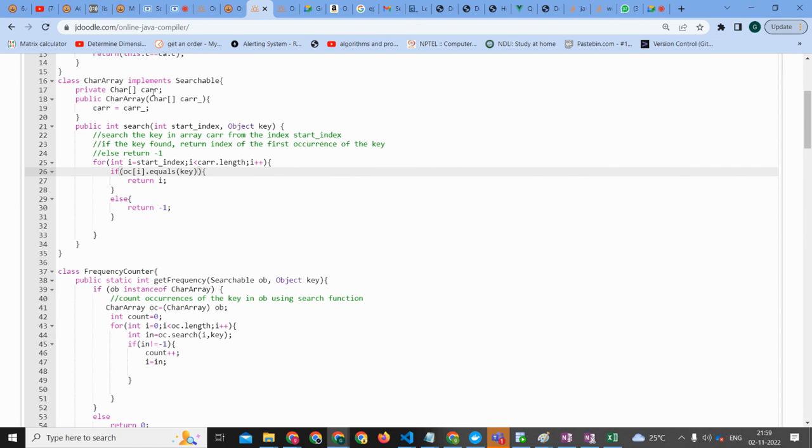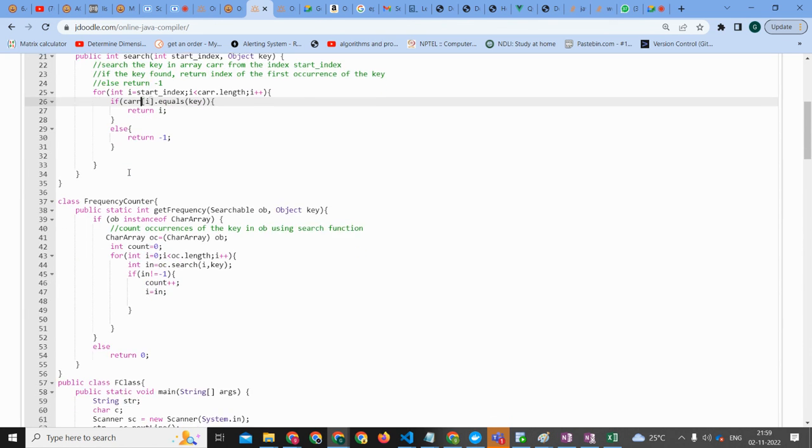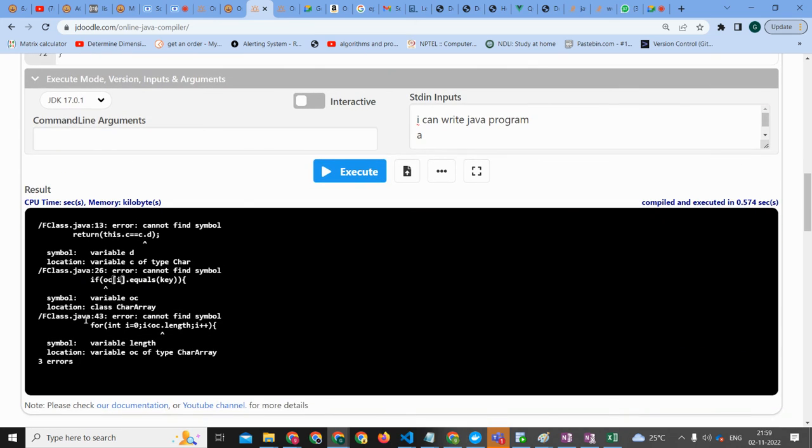But OC dot I, I think it's a char array. Because OC is also of type character array, so CARR of I. One more error might probably resolve.